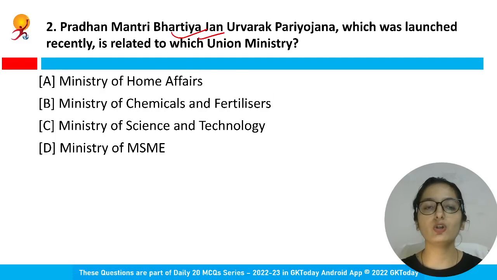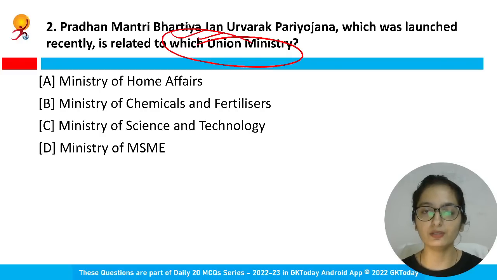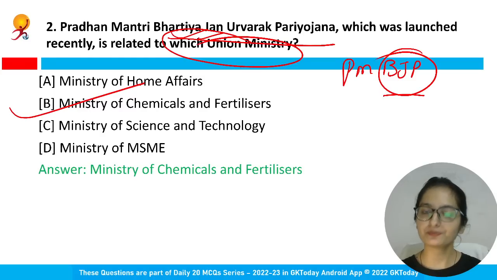This Yojana is launched recently with which union ministry? If you remember, I have already taken a session where we covered Pradhan Mantri Kisan Samruddhi Kendra, right? So this is linked to that. PM BJP. BJP is not a political party with respect to this question. BJP here stands for Bhartiya Jan Urvarak Pariyojana, right? So the ministry associated is Chemicals and Fertilizers.